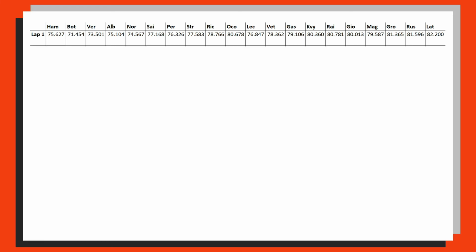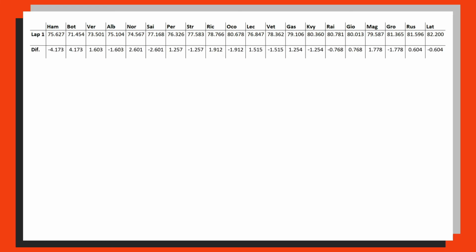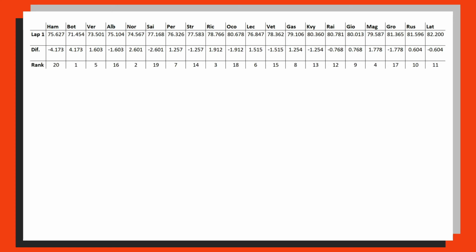I can work out the difference to your teammate on each of these laps. So Lewis Hamilton was just over 4 seconds down on Valtteri Bottas, and Valtteri Bottas was just over 4 seconds up. I can then rank each of these differences from largest down to smallest, and we end up with something that looks a bit like this. And these are your ranks on lap number 1.